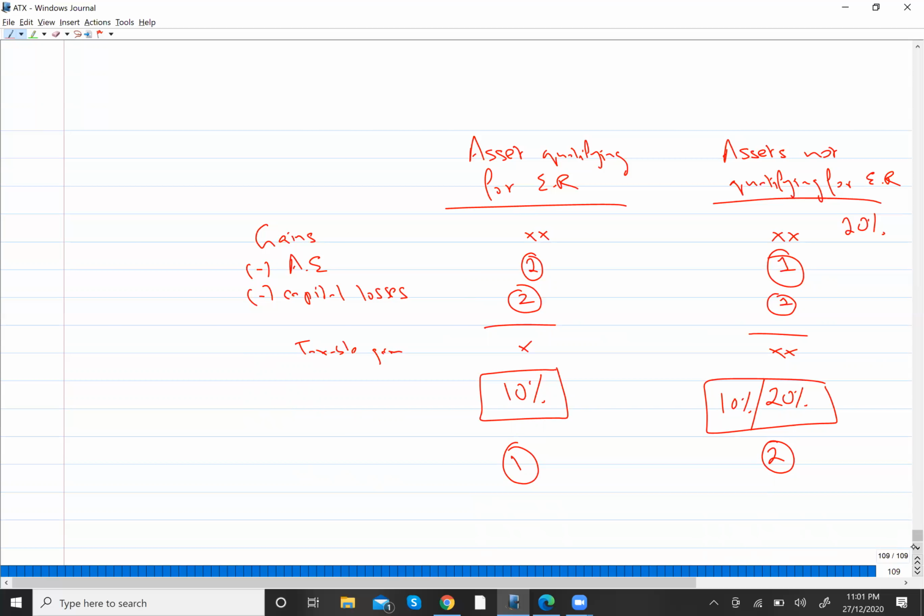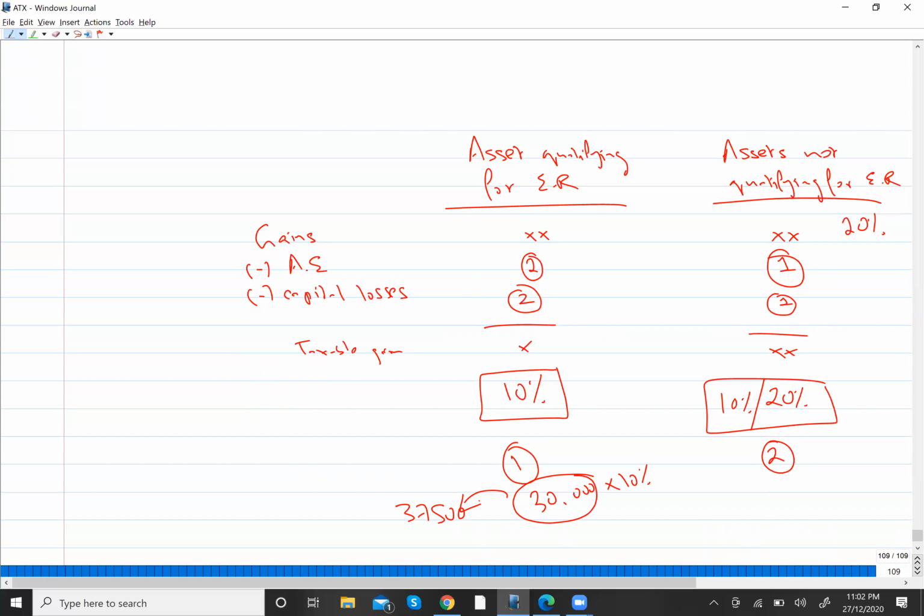Let's suppose your basic rate band is still 37,500, and the gain which is qualifying for ER is 30,000. On this 30,000 you will directly apply the tax rate of 10%, but this 30,000 will consume your band limit.